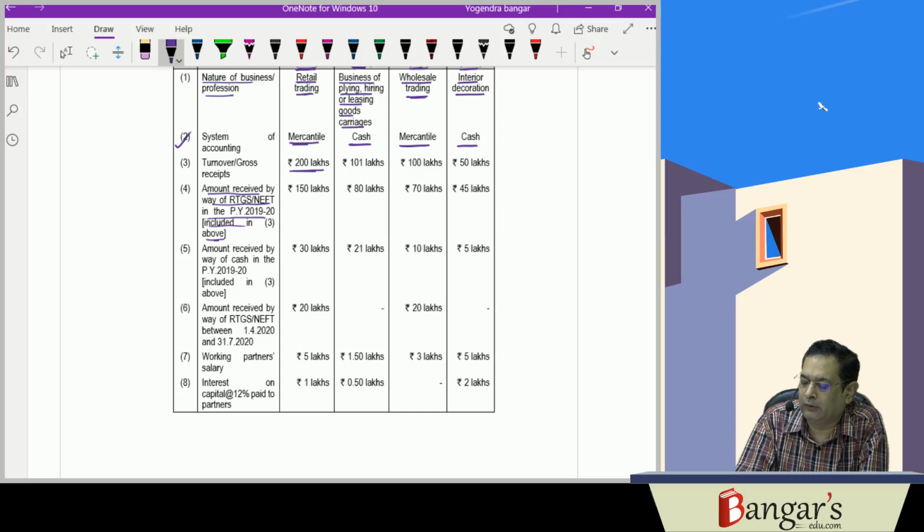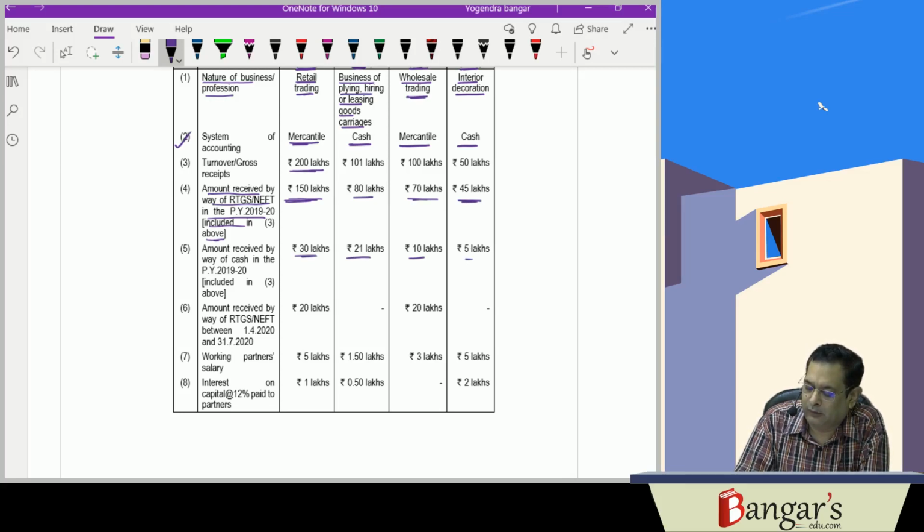So they have received rupees 150 lakhs. In case of business of plying, hiring, and leasing goods carriages, 80 lakhs. And in case of wholesale trading, 70 lakhs, and 45 lakhs. Then amount received in cash is 30 lakhs, here 21 lakhs, here 10 lakhs and 5 lakhs.